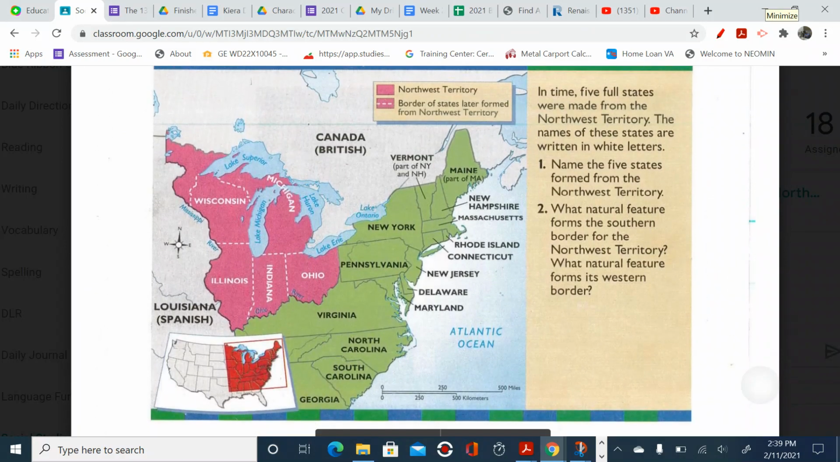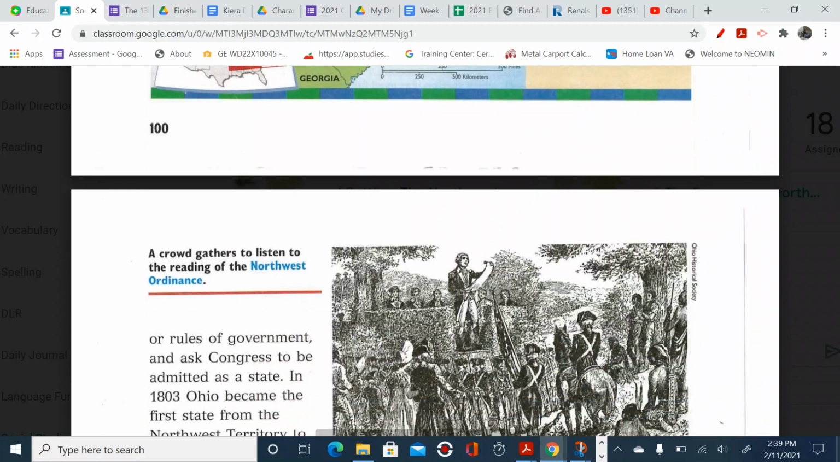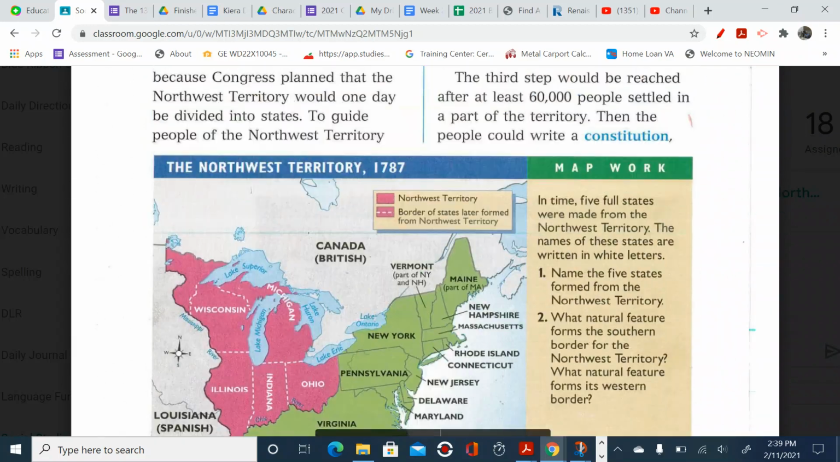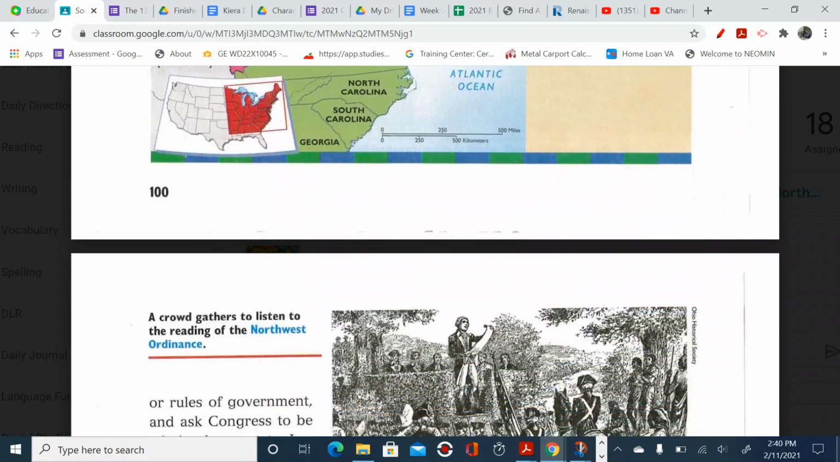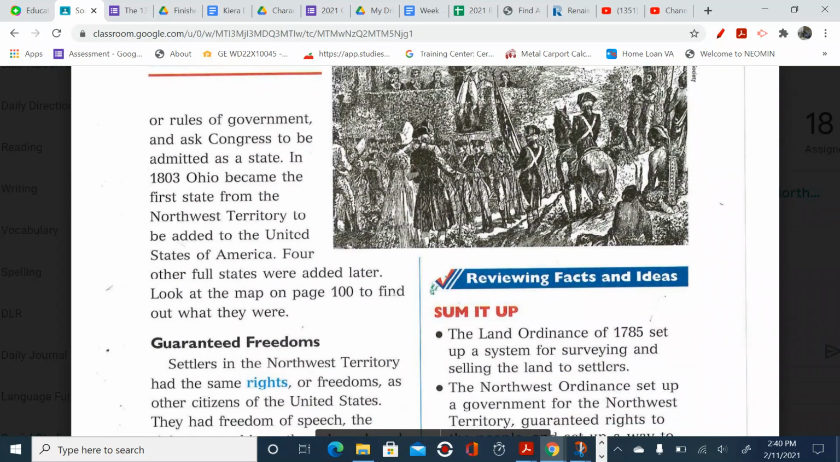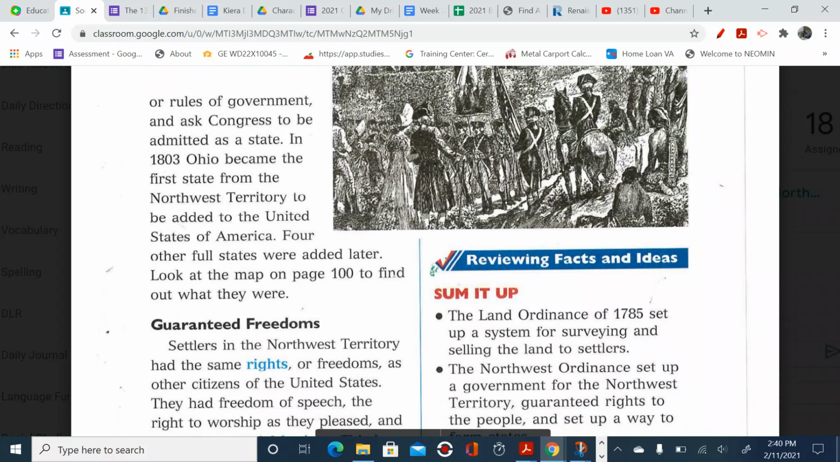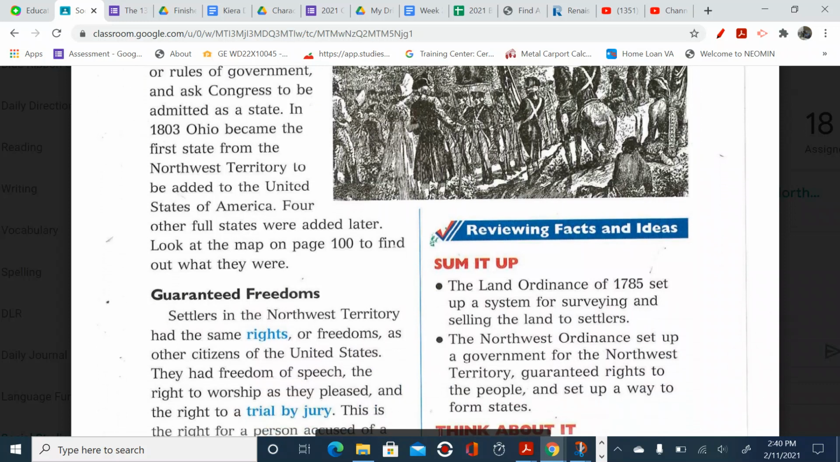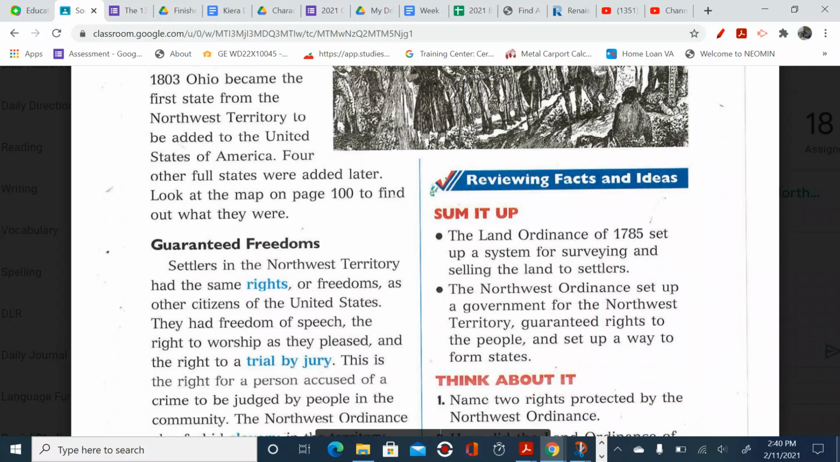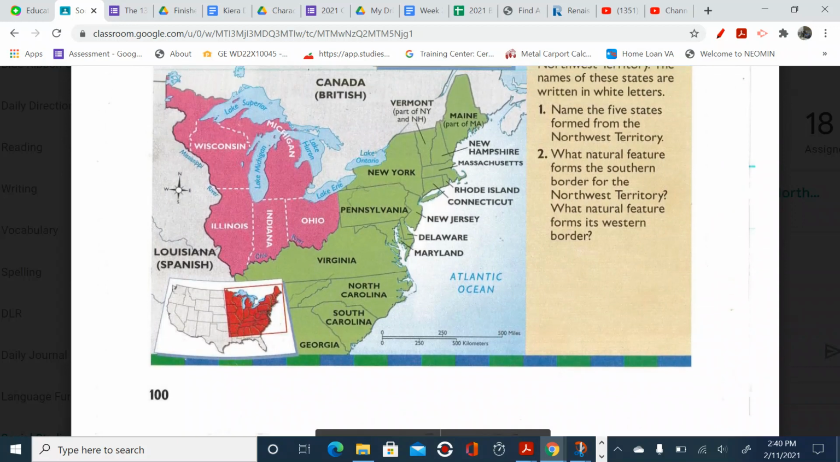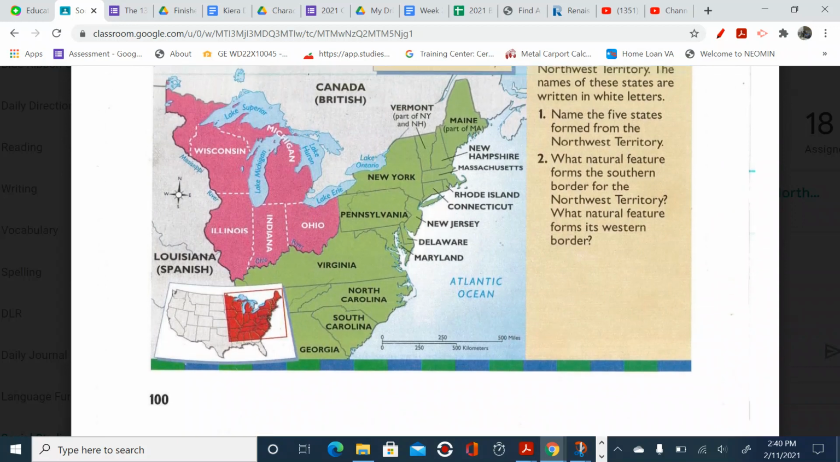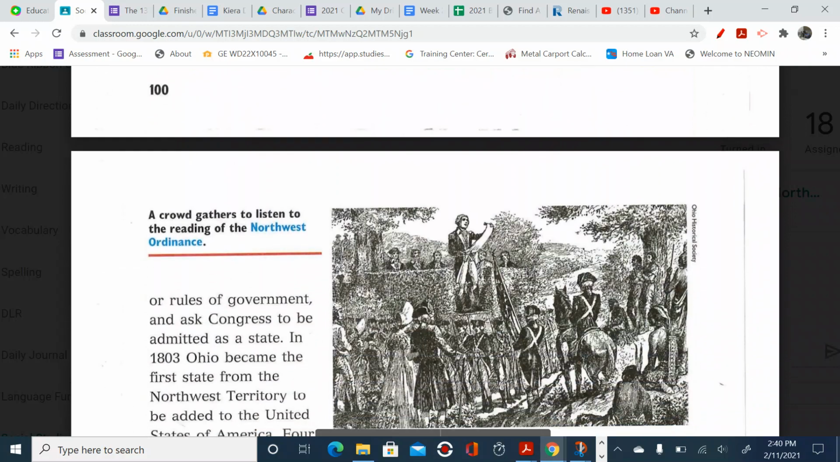So it says, to write a constitution or rules of government and ask Congress to be admitted as a state. In 1803, Ohio became the first state from the Northwest Territory to be added to these United States of America. 4 other full states were added later. Look at the map on page 100 to find out what they were. Well, we know it was Ohio, then Indiana, then Illinois, Michigan, and then Wisconsin.